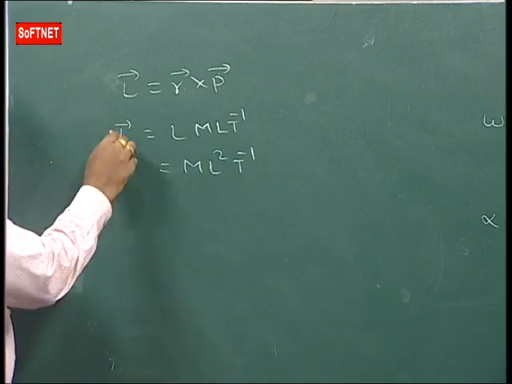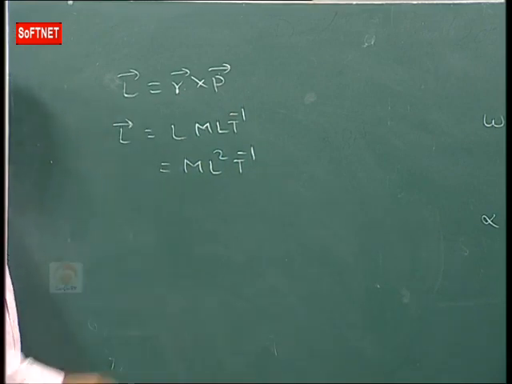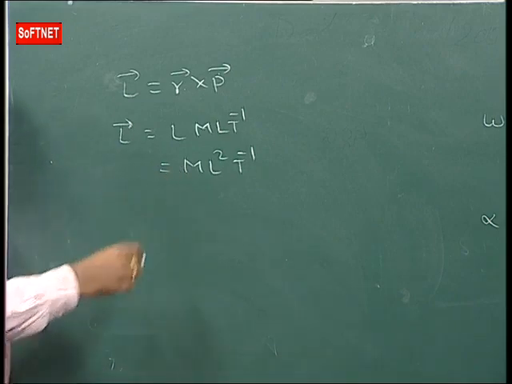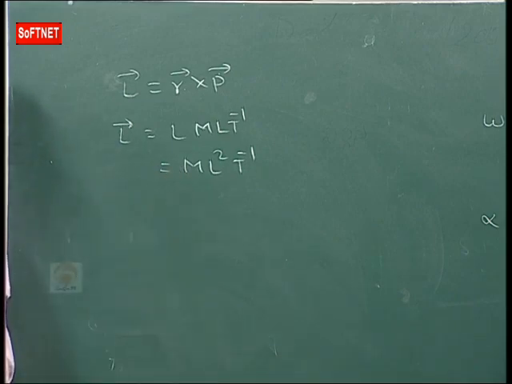What is the dimension formula for angular momentum? R into P, where R is distance and P is momentum. So the dimension formula is ML square T power minus 1.